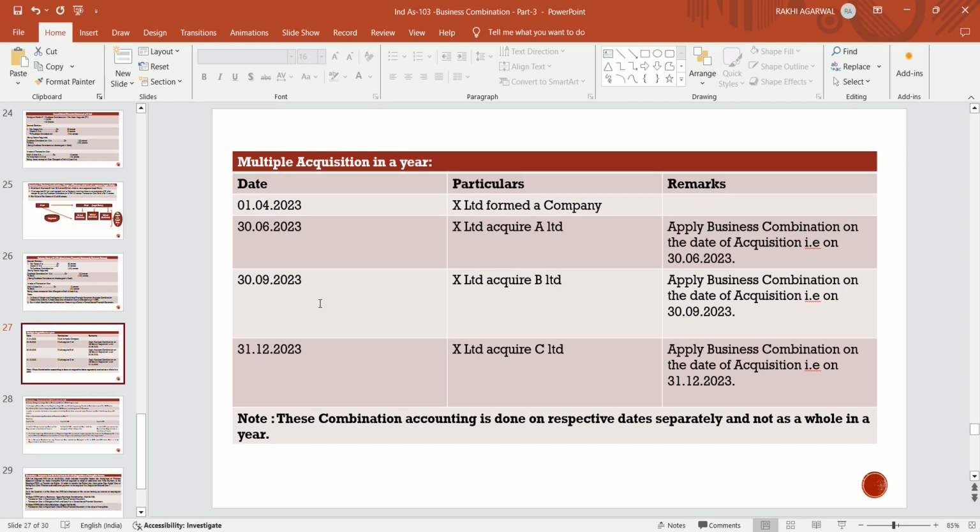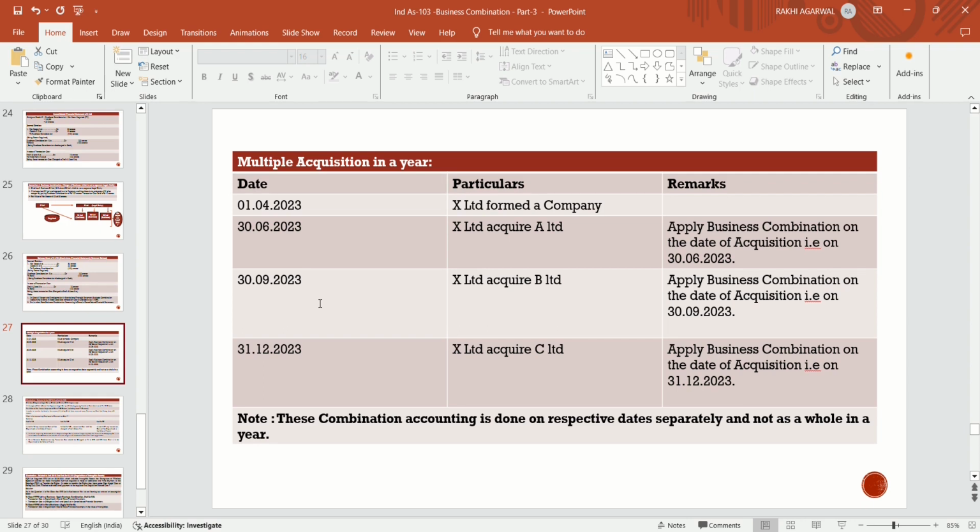X Limited acquired A Limited, B Limited and C Limited on different dates of acquisition. Do they apply business combination accounting on different dates when they acquire another entity, or at the end of the year, that is on 31st March 2024?